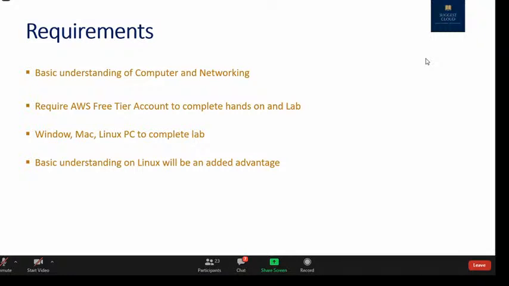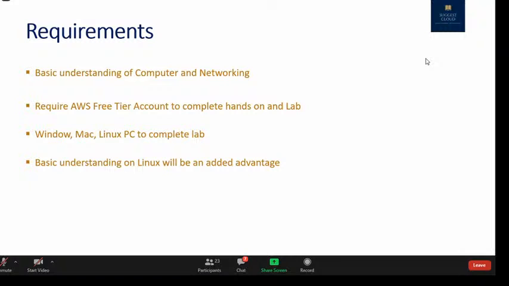use services, but the most important thing is you should have an AWS free tier account, because in that AWS free tier account you are going to do all the labs, you are going to learn it, right? So that is the important thing, you have to have a free tier AWS account. Now I'll show you how to create an AWS free tier account, or you can Google it. You can just go to AWS create account and there you can create an AWS free tier account.